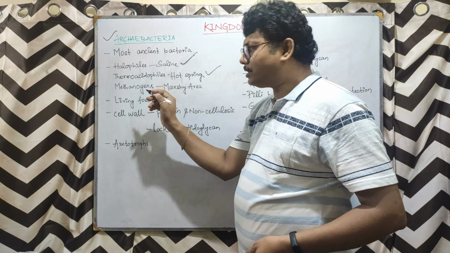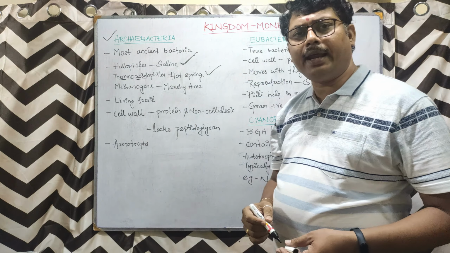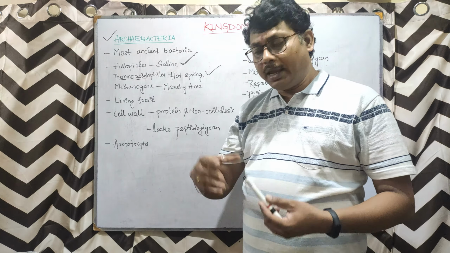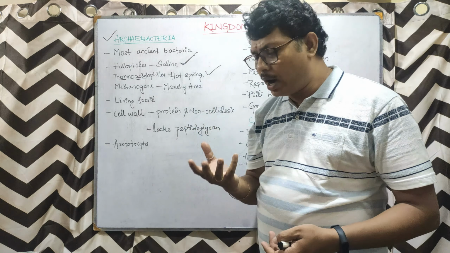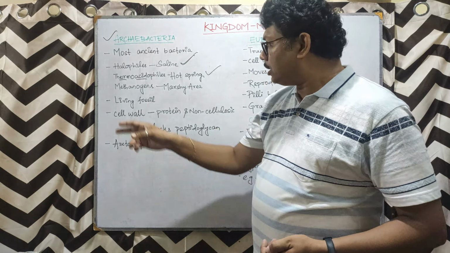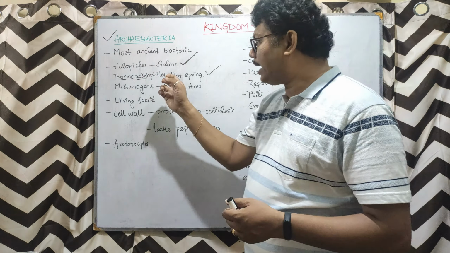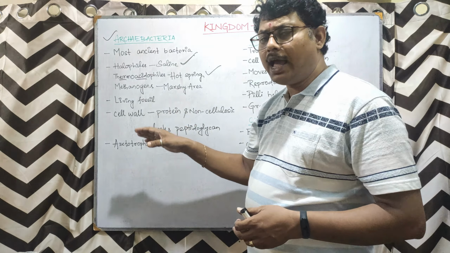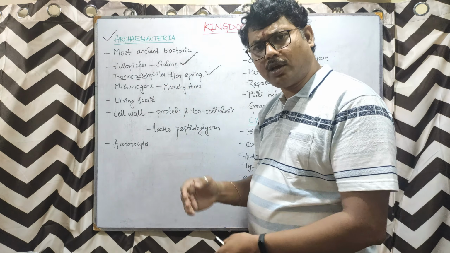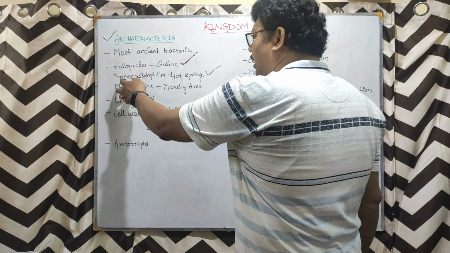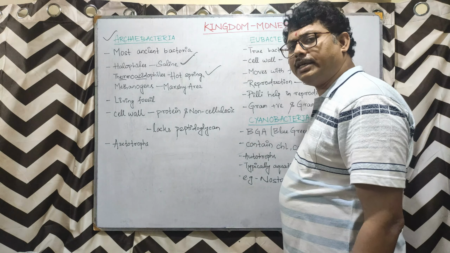As the name says, these bacteria are seen in places where the temperature is too high and the water is very acidic. The cell wall of these bacteria is so strong that they can resist high temperature as well as the effect of acid, high concentration of acid. Hence, they are basically seen in hot springs. They are called as thermoacidophiles.